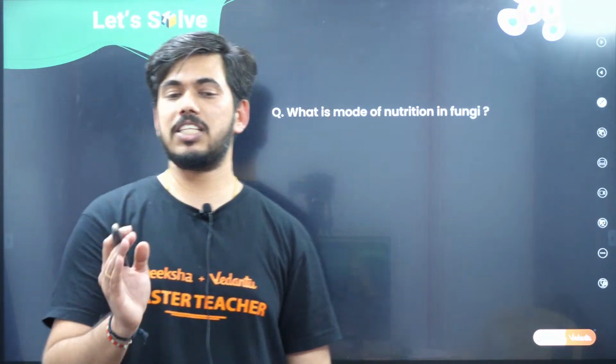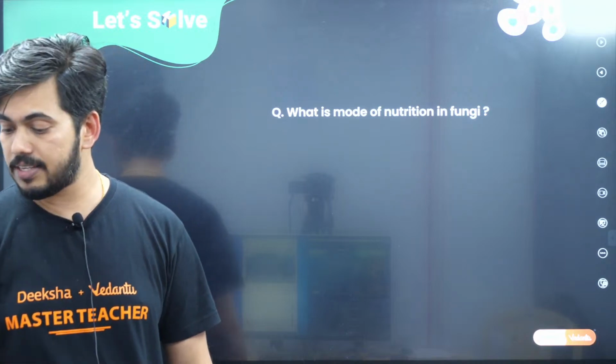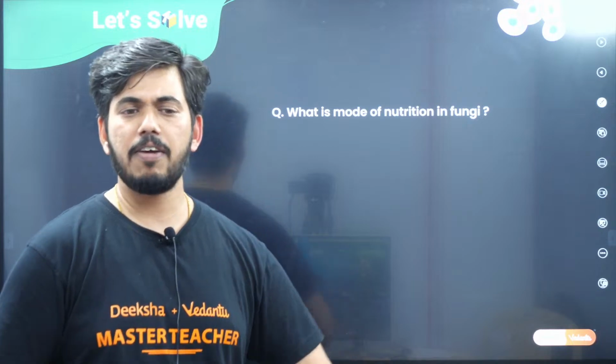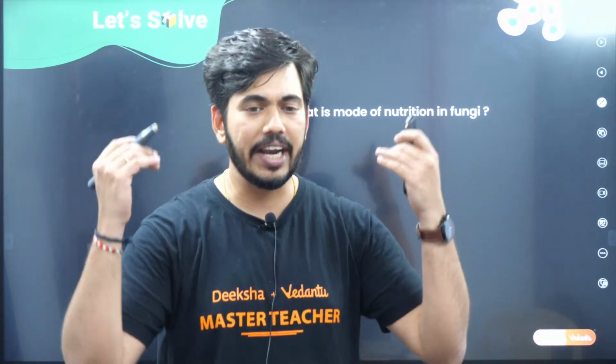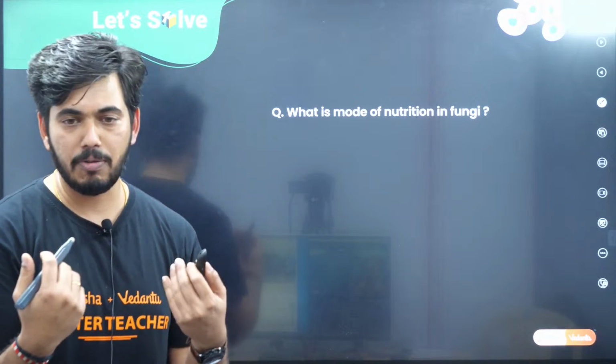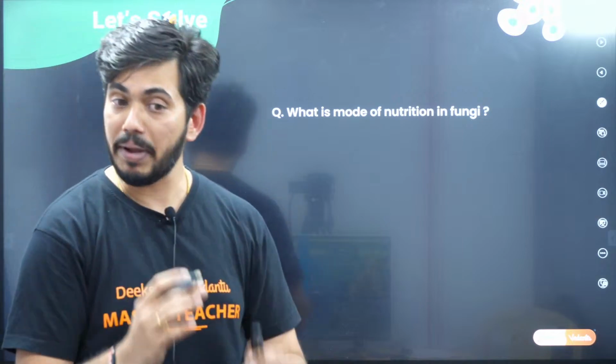This is also one more important aspect of life processes, right? Nutrition in fungi. For every living organism, children, to get energy, there should be nutrition. They have to eat something, right? For us, we eat through our mouth. But when it comes to lower organisms, they have their own mechanism.